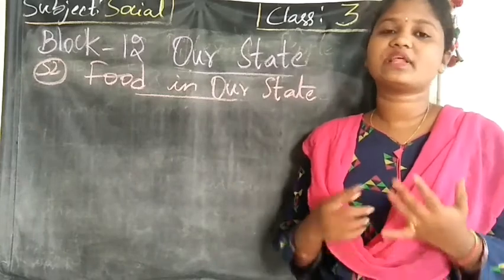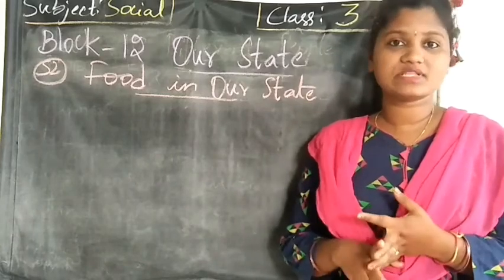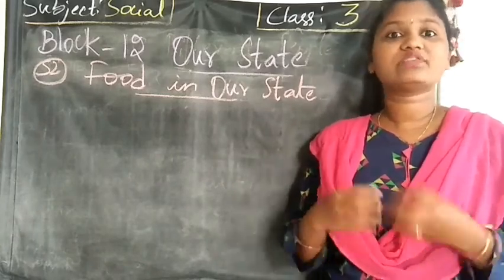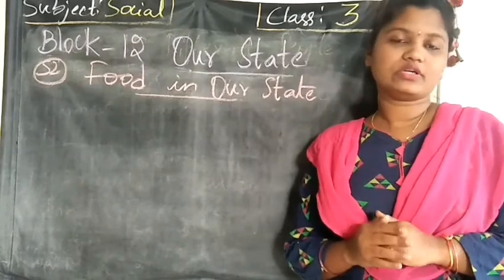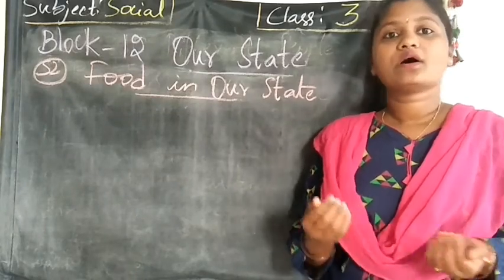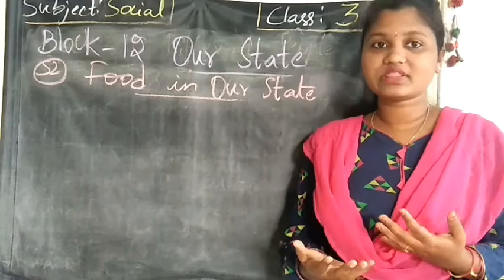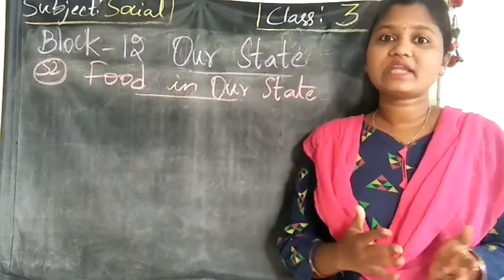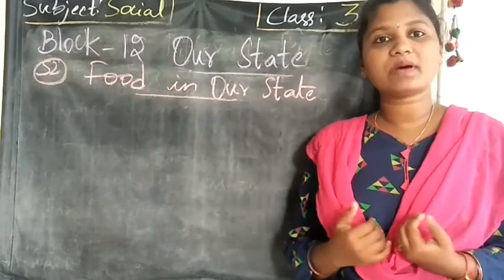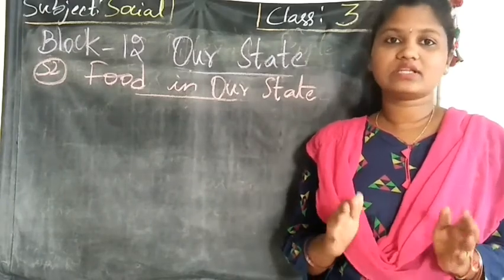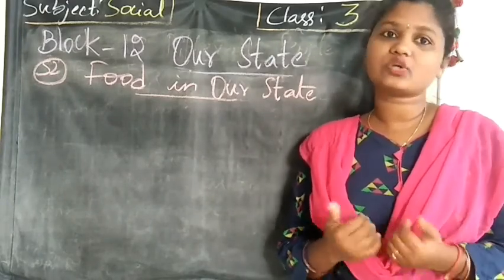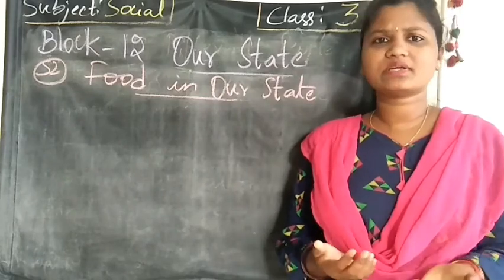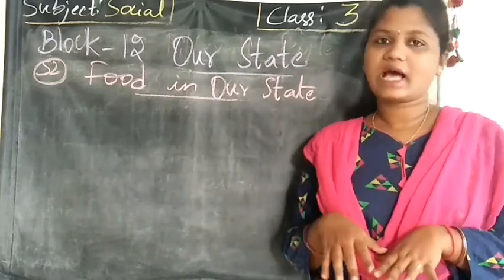So many things will be there: rice, chapati, vegetables. We need different things to make food, and what we usually eat, we get nearby. What is grown near our state, in our state, that is what we mostly eat, or some other things we will export or import from other states.